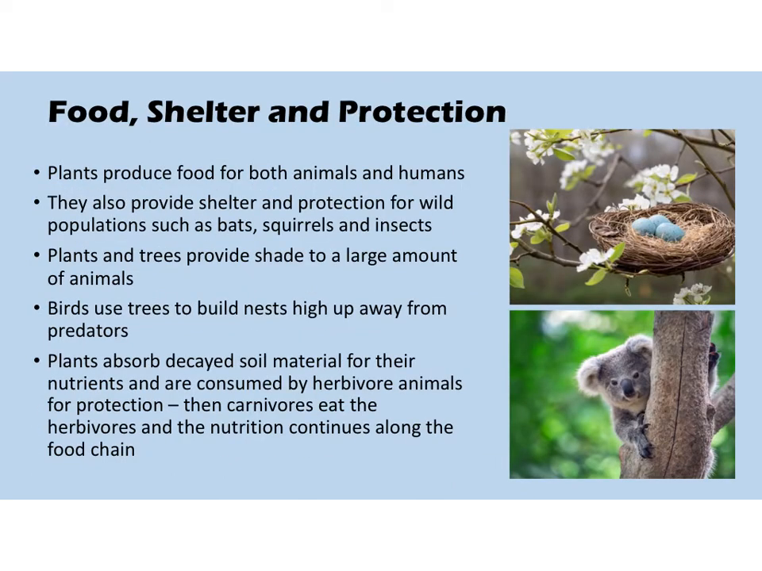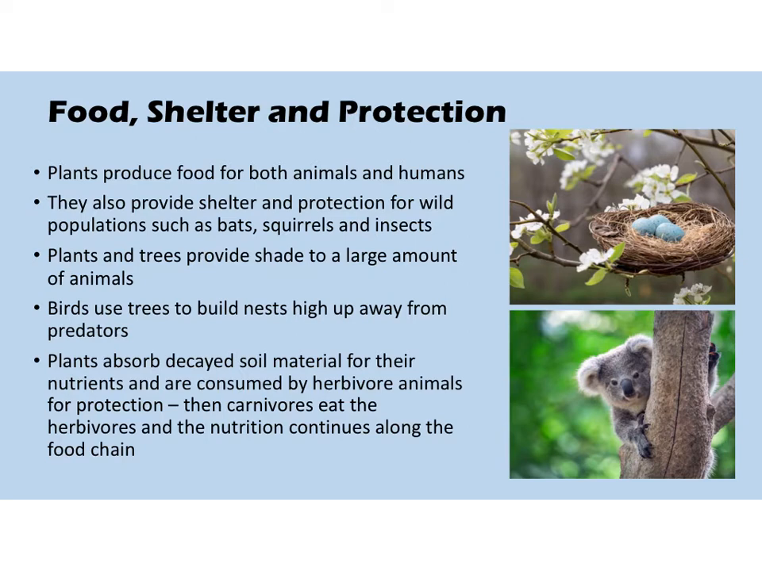Okay, so let's look at food, shelter and protection between plants and animals. So plants produce food for both humans and animals. They provide shelter and protection for populations such as bats, squirrels, insects, but also birds, things that live in trees like koalas in the picture here. There's a number of different animals that use different plants as shelter and protection from different predators and weathers.